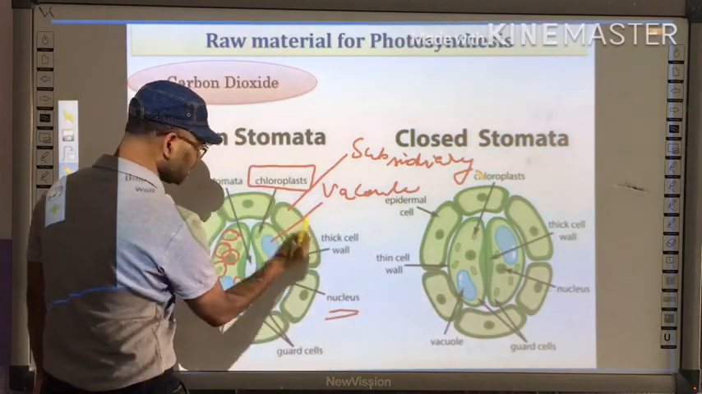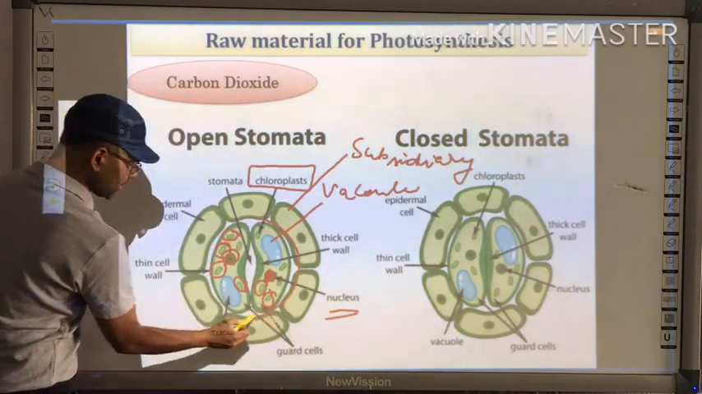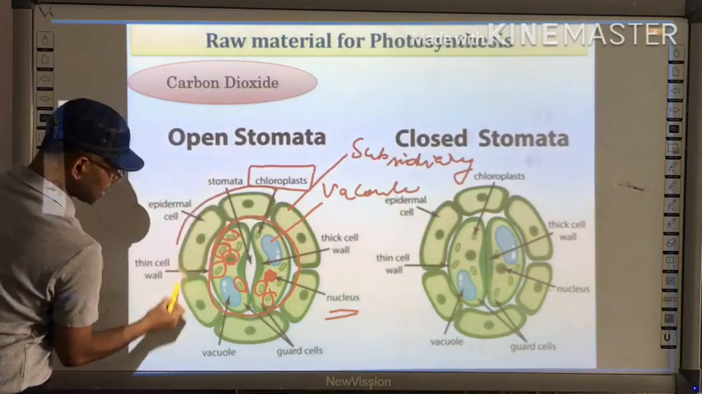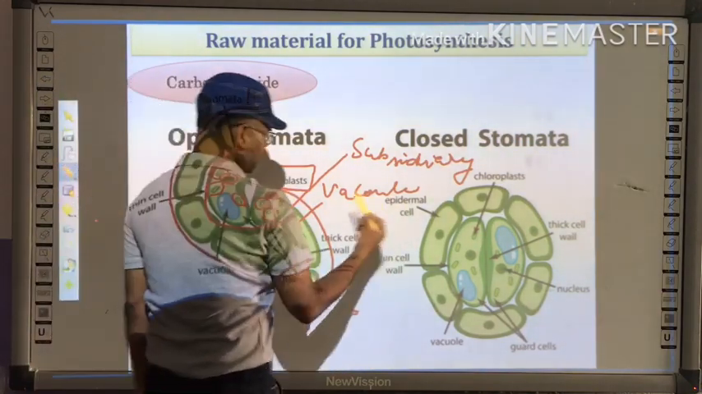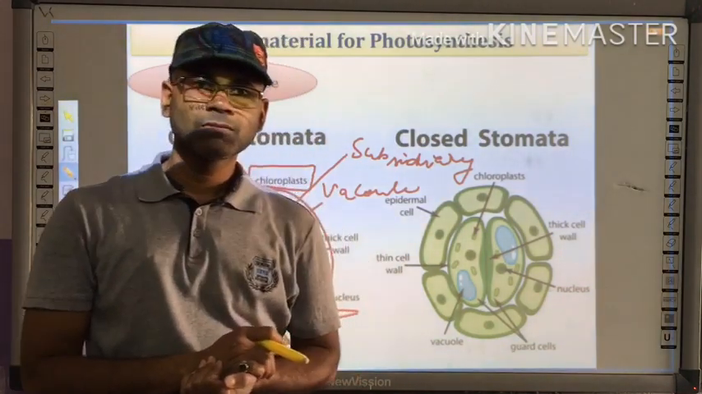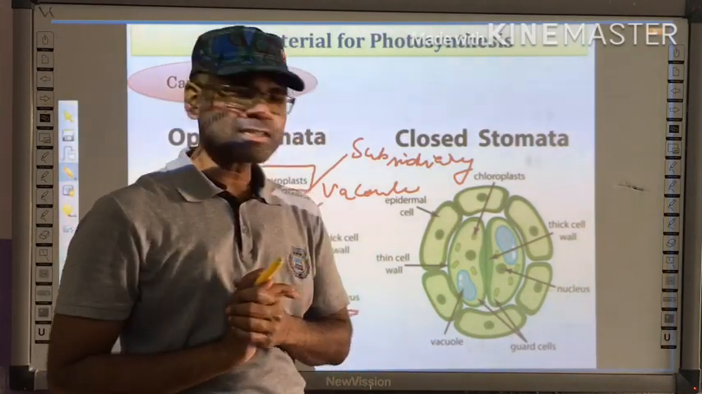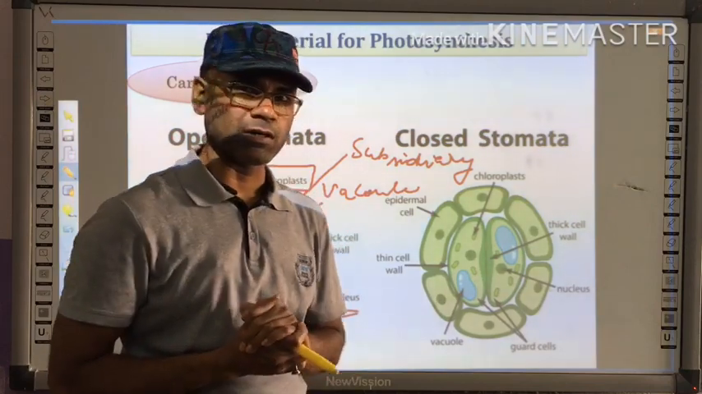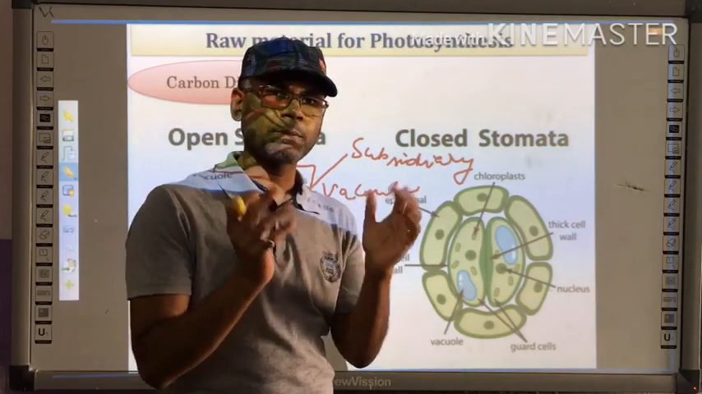Subsidiary cells. So these cells, as you can find here from here to here, are termed as subsidiary cells. Okay, now let us talk a little bit about the functioning of stomata, how it opens and how it closes.